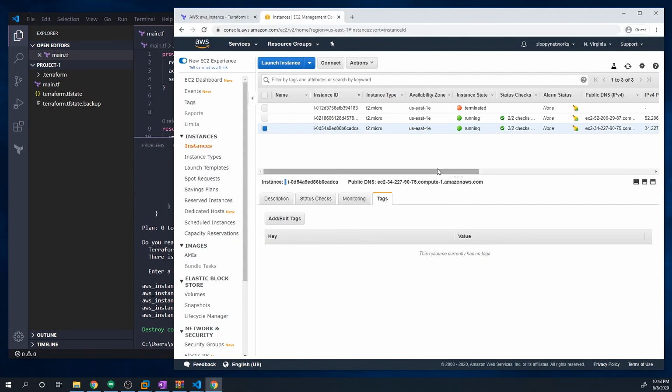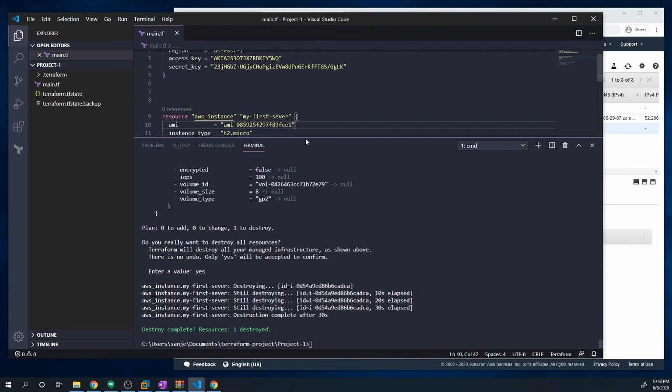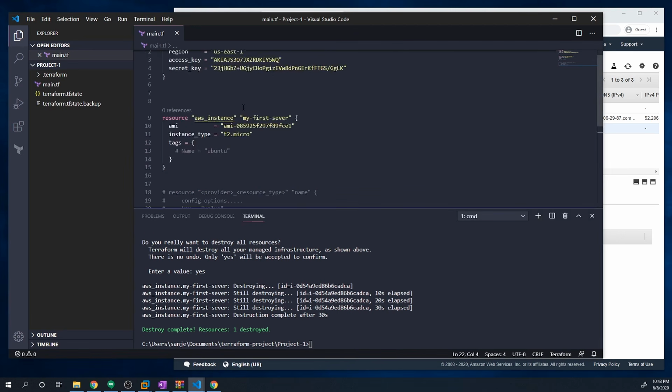We go back to the AWS console. You can see if we hit a refresh, this guy should get removed. And so you can see it's now in a terminated state. And then I forget how long it normally takes, maybe like 2 more hours, and then it'll get completely removed from the AWS console. But that's how you destroy all the instances that were deployed using Terraform.